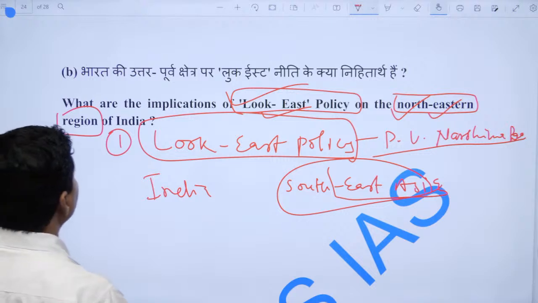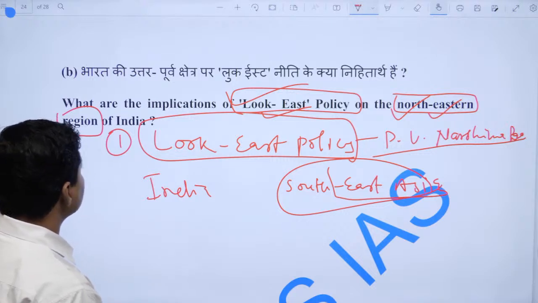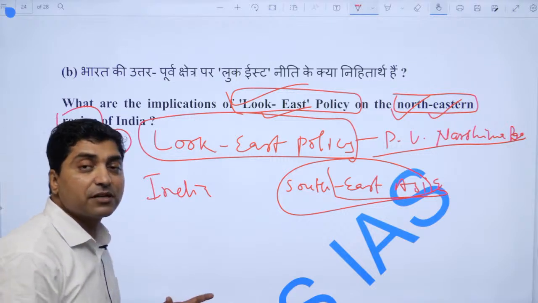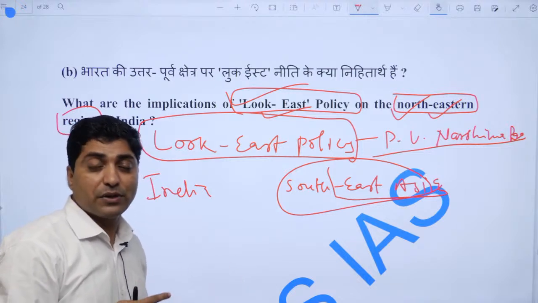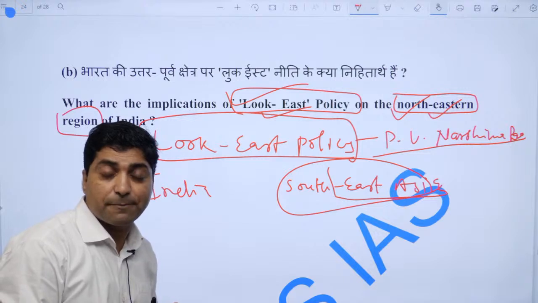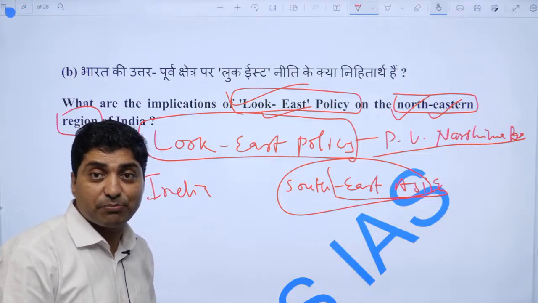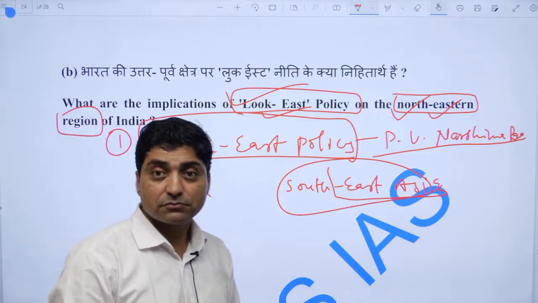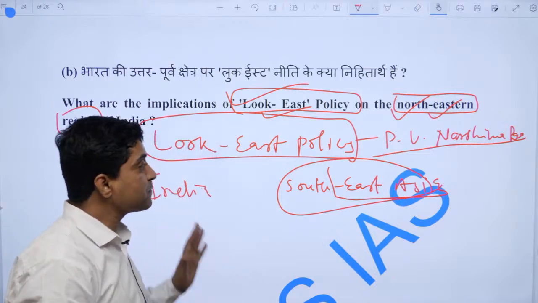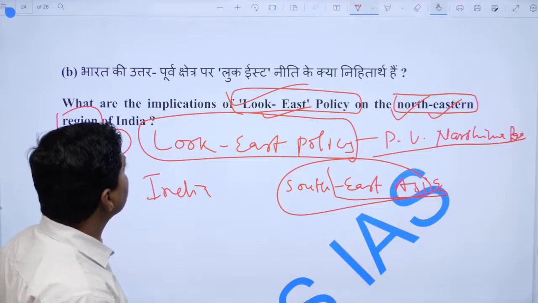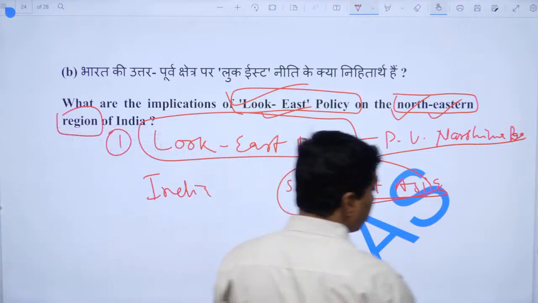If you look at the implication of Look East policy, the northeastern region has become center stage of India's development, whether it is infrastructural development, investment, growth, or industries. So, that would be the answer. Now, let me move to the next question.